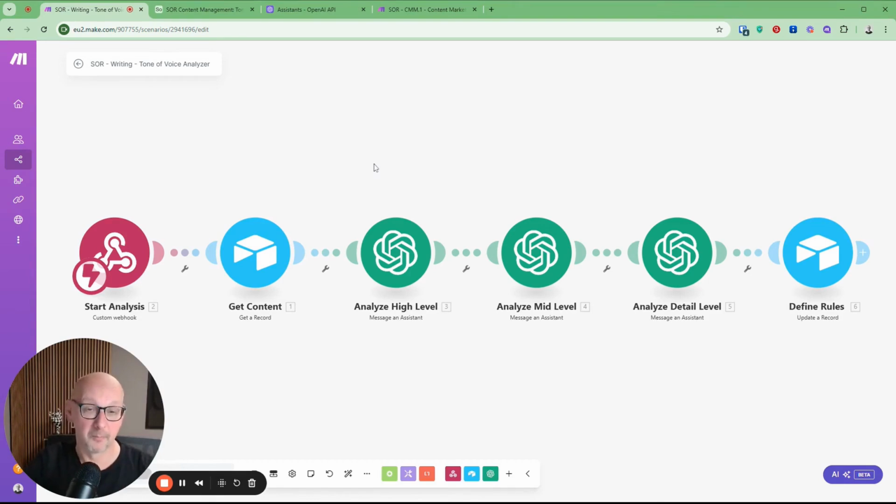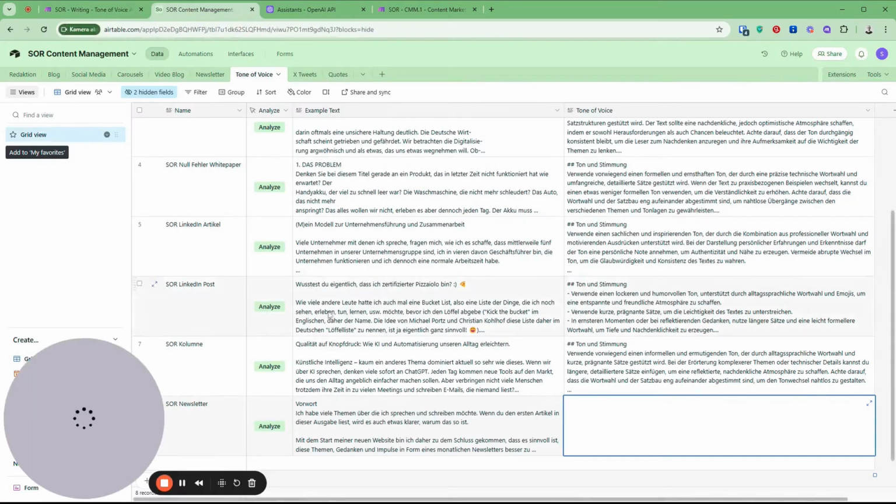So let's get started. As I already mentioned here in the background, we have the scenario. It's relatively short with these 6 individual modules, and the whole thing is based on an Airtable. And this Airtable is also set up in a pretty simple way. We can see it here.